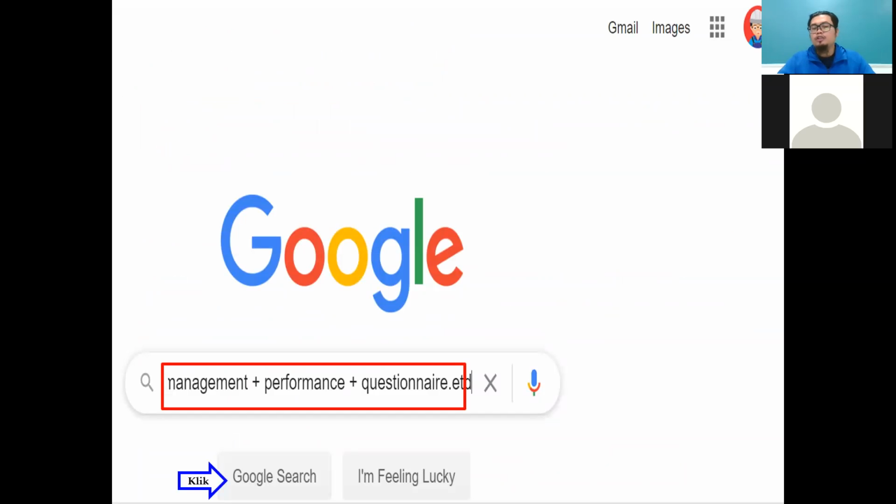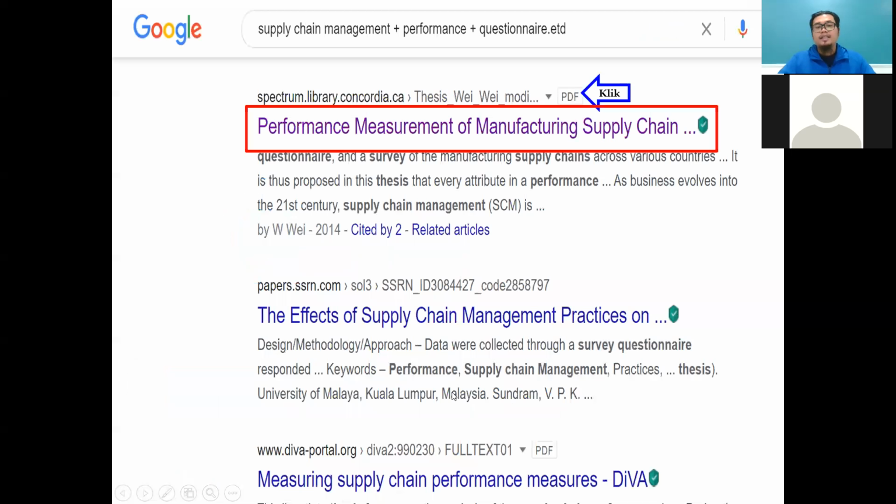Okay, so I continue with supply chain management plus performance, and then I add the word questionnaire. I add this because I need to find theses that also have a questionnaire in the appendix. I just add questionnaire and .etd. From Google, you can also find what is suitable for you. So this is an example thesis that matches your title, supply chain management and performance, and it also has the questionnaire.